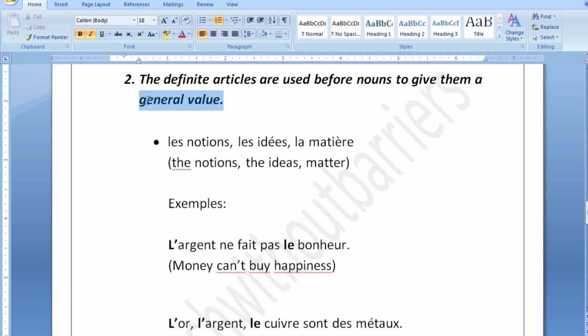Okay, to give them a general value. For example, if there is any notion, any idea, or any matter, for example any metals, you are going to use your definite article pour les notions, les idées et la matière. Guys, you're going to use your definite articles for these.